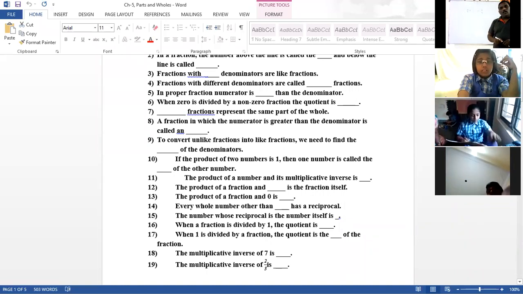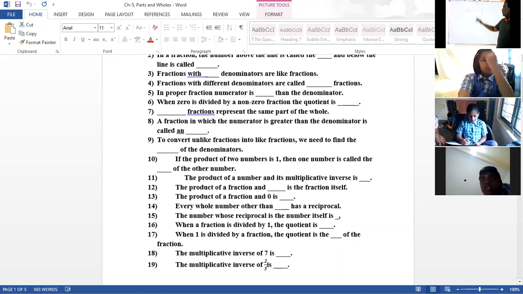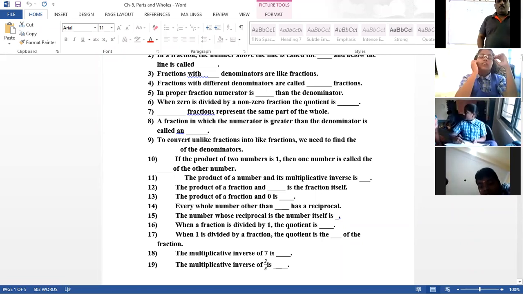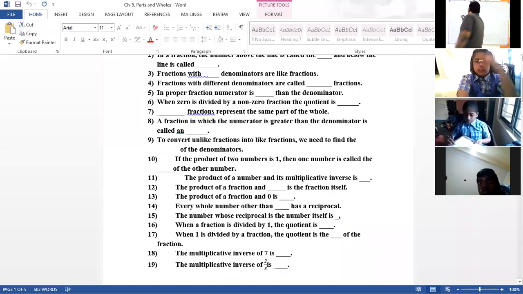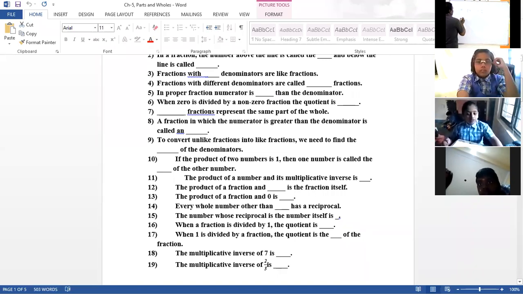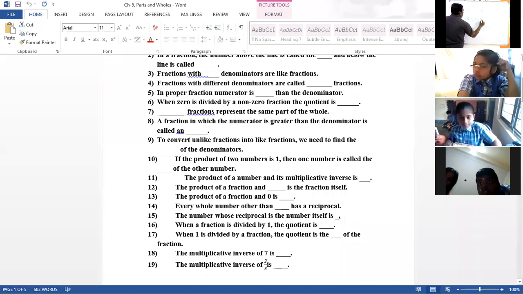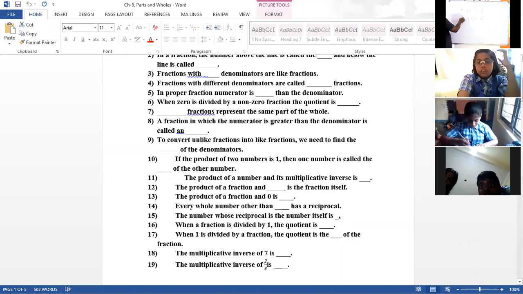Sir, 1. 2 by 3 into 1. Any number into 1 will be the same number. Let me double check. Two ones are two. Two fours are eight.